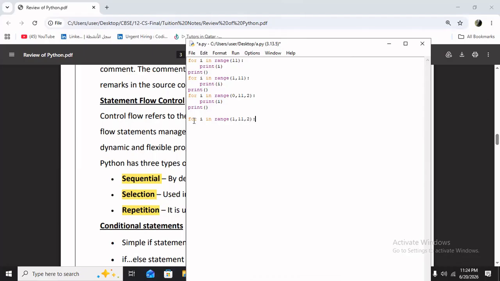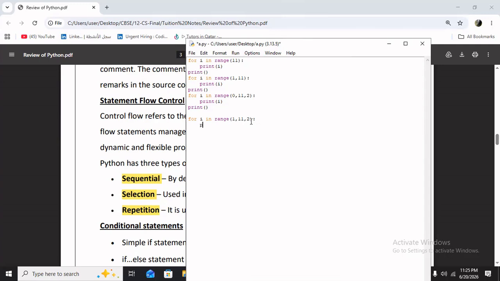So why I put difference is 2? First initially 1 will print. Then 1 plus 2, 3 will print. 3 plus 2, 5 will print. Every time the difference will be added. Then 5 plus 2, 7. 7 plus 2, 9. 9 plus 2, 11, but 11 will not come because the last value is 11. So up to 9 it will print.